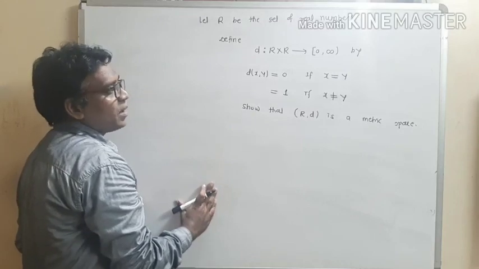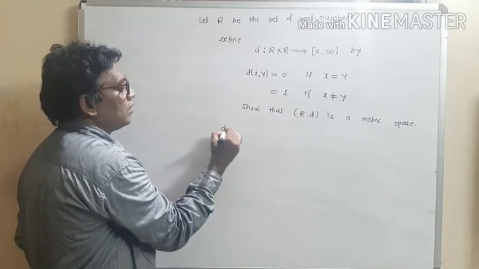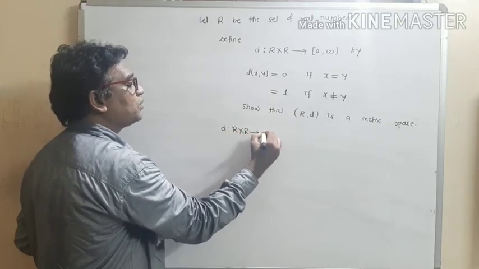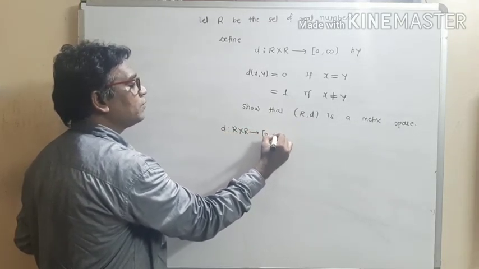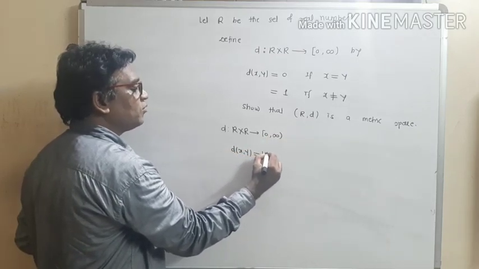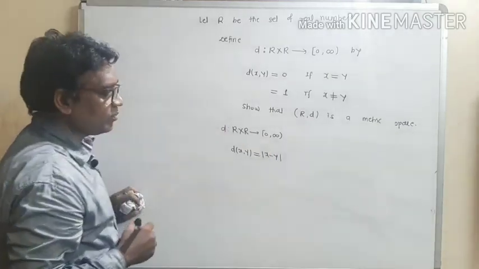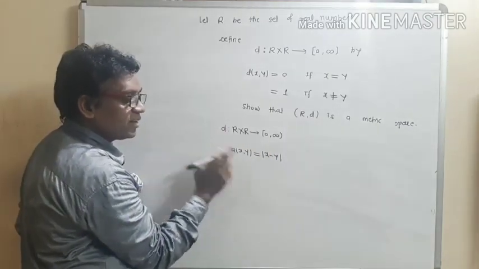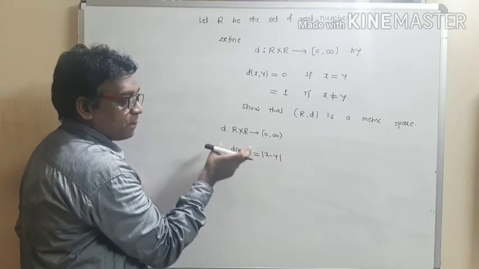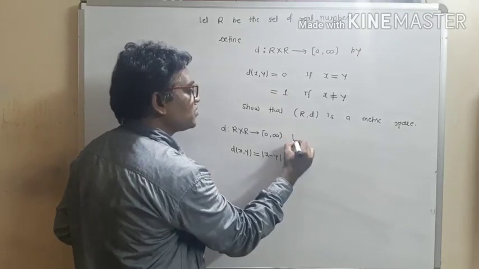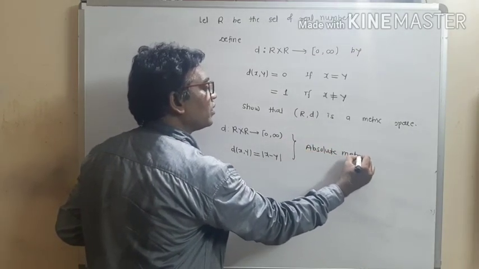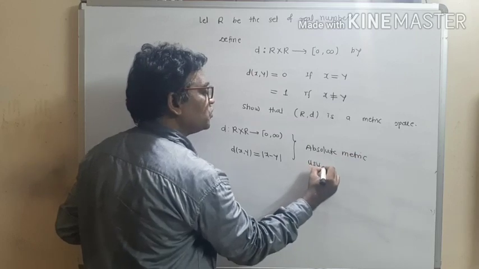Now see what the first example was. We were given function d from R cross R to R or 0 infinity, given by distance of xy is equal to mod x minus y, and we have shown that this is a metric space. Now this particular metric is called the absolute metric, or the usual metric.